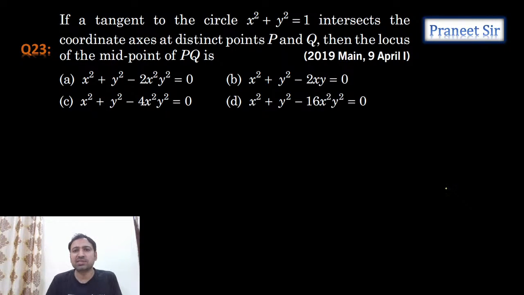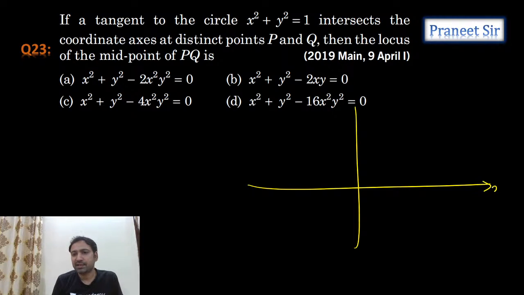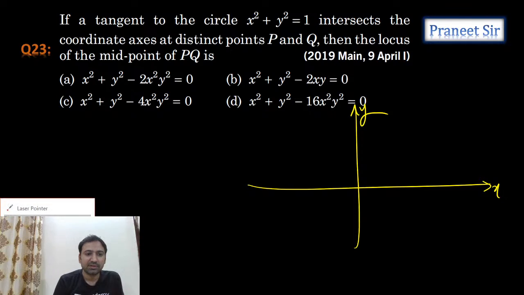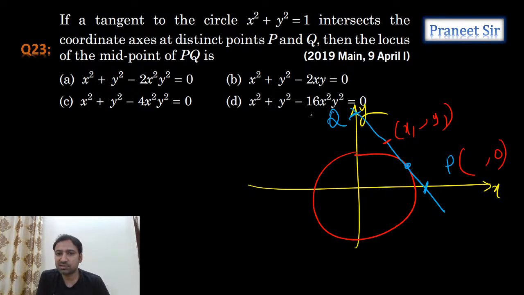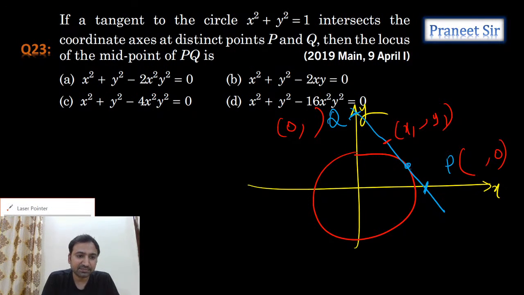If the tangents to the circle intersect the coordinate axes at distinct points P and Q, then find the locus of the midpoint of PQ. Take the x-axis and the y-axis. There is a unit circle, and there is a midpoint, which I can take as x1 comma y1. In that case, can I calculate the P value and the Q value? This is like something comma 0 and this is like 0 comma something. What is that something?